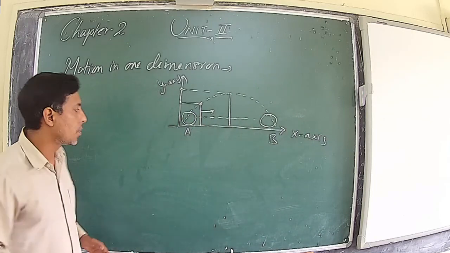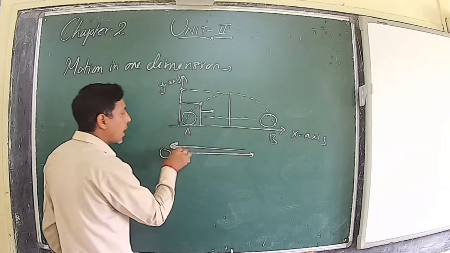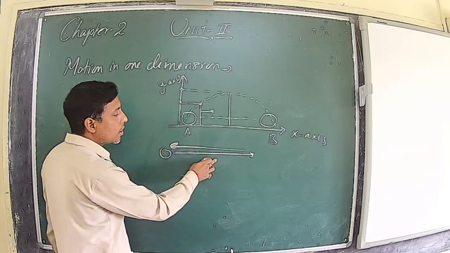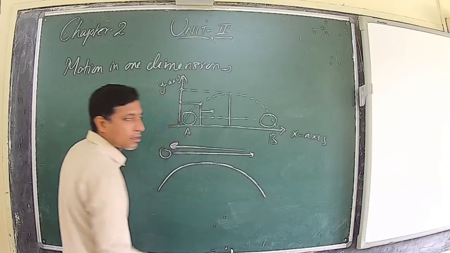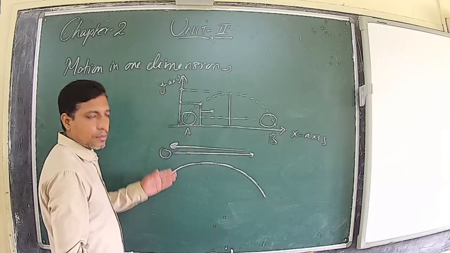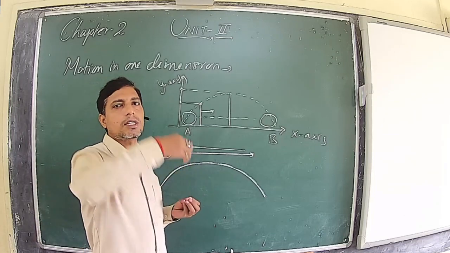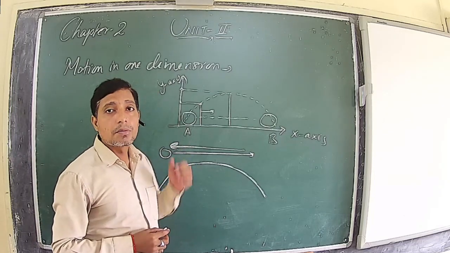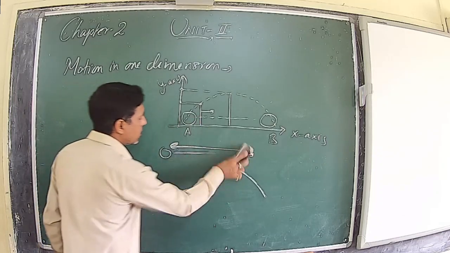For example, when a body moves on a straight path, it only goes onward and returns back on the same path, and this is motion in one dimension. If a body moves on a curved path, then it is motion in two dimensions. And like a flying mosquito, when a body moves in space, that is an example of motion in three dimensions. In our syllabus, we have motion in one dimension.